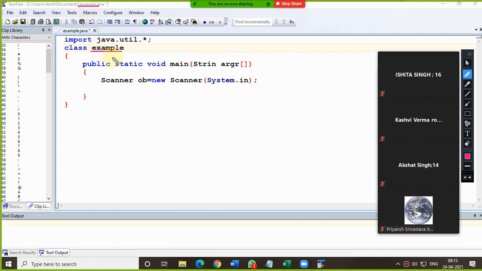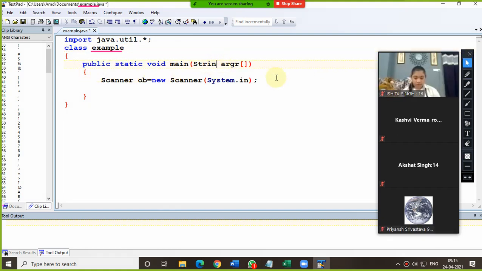So that is why the class name I have used here is Example. Then after that, public static void main(String args), or something else you can also use. Then after this, Scanner ob = new Scanner(System.in). Why are we using this Scanner? Because we are going to take input from the keyboard.